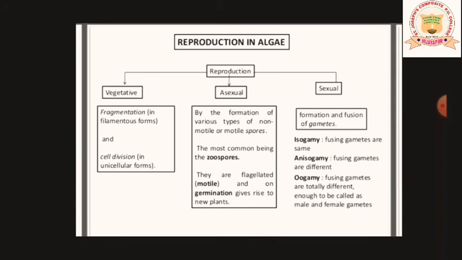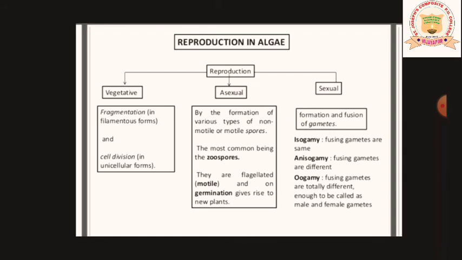The terminologies like isogamy, anisogamy and oogamy are types of sexual reproduction which are carried out in algae. Isogamy means fusion of gametes which are the same. You cannot differentiate which is the male gamete and which is the female gamete. Both look similar.